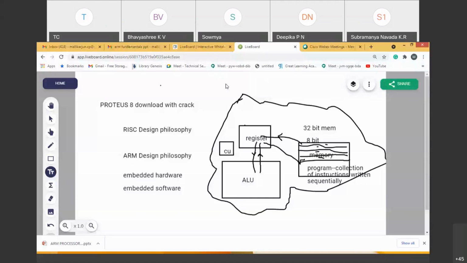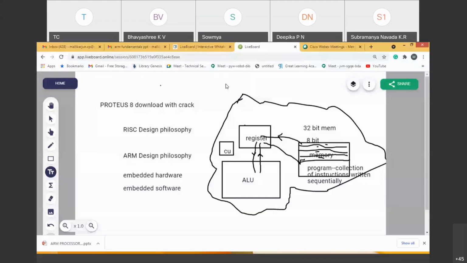So this rough diagram I have shown is a clearly simple operation of a microprocessor or microcontroller or any microcomputer, you can say. What is the simple operation? The entire process is called a program, which is nothing but a collection of instructions. It means that the instruction set is clearly defined for a processor. Any processor you take, either microprocessor, microcontroller, or any type of processor, instruction sets are defined for that particular processor. A collection of those instructions in the particular memory is called a program.